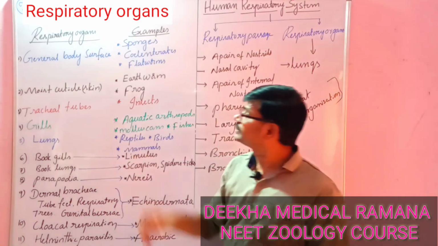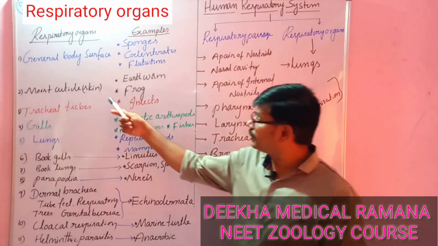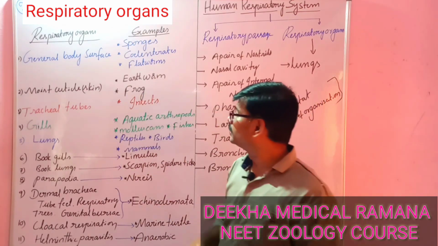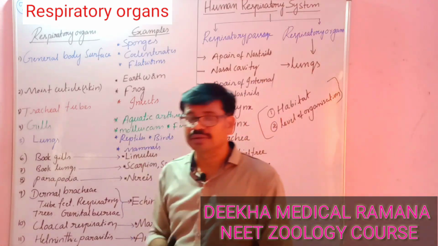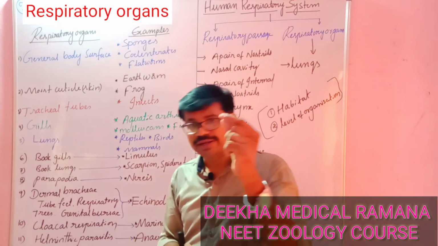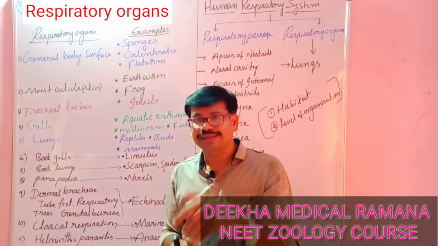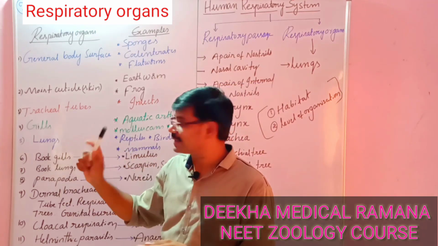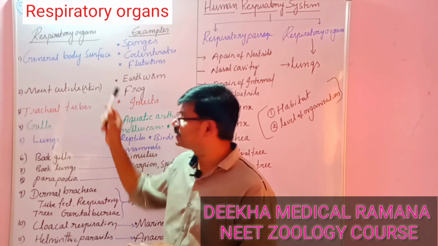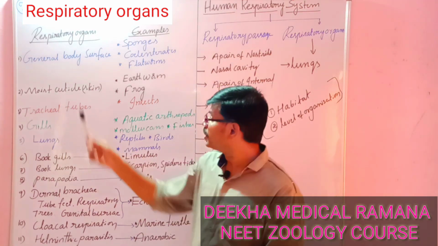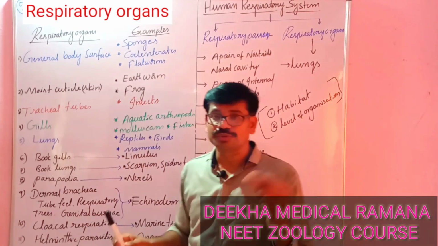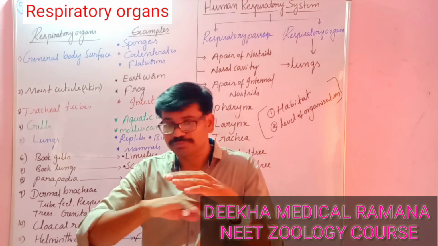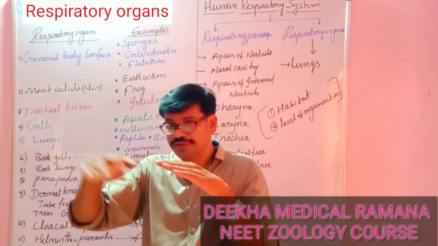Coming to the second type, the moist cuticle. Here the cuticle plays a very important role in the exchange of gases in the earthworm and frog. In the frog and earthworm, the surface of the skin does not have any scales, and it is very thin, highly vascular, and moist due to the presence of mucus glands. These conditions are favorable for the exchange of gases through the moist cuticle, which we call skin or cutaneous respiration. Cutaneous respiration can be seen in the earthworm and frog. Due to the layer, the skin is very moist, thin and vascular. That means there is a high blood supply, with blood vessels present under the cuticle.